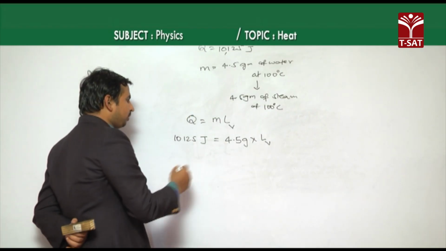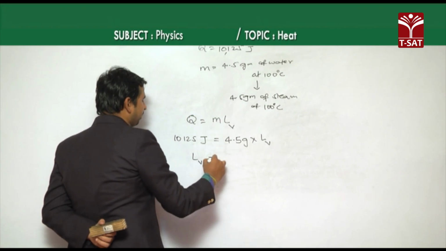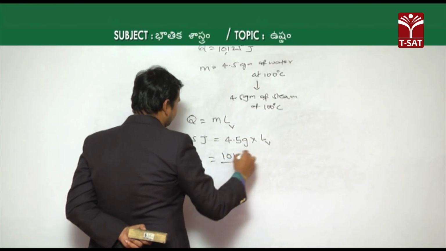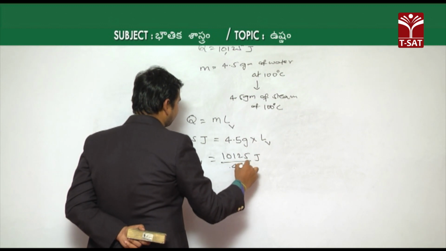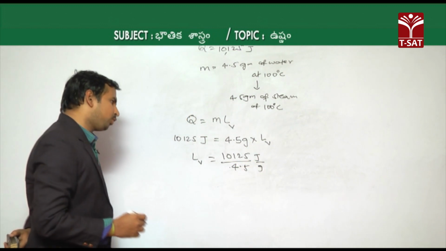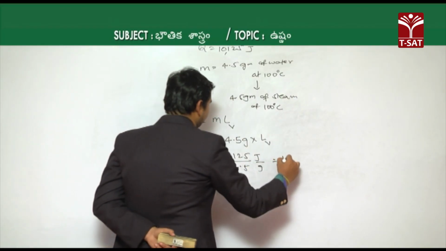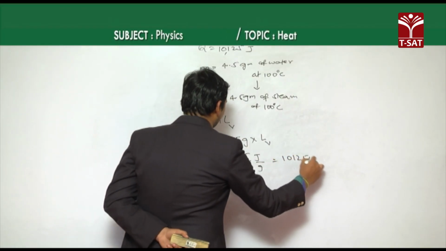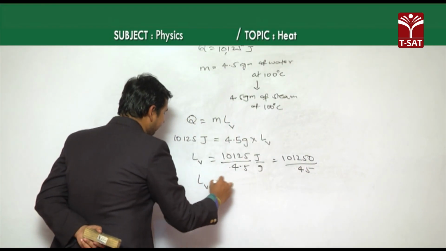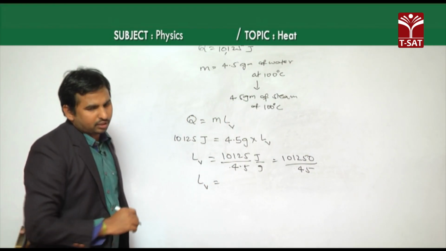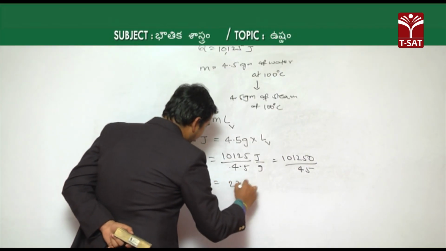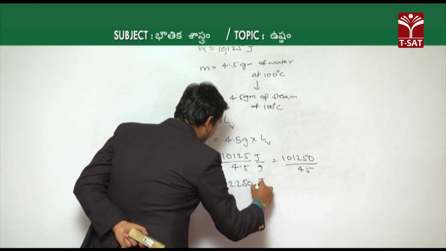From this we can write the latent heat of vaporization is equal to 10,125 joules by 4.5 grams. So 10,125 by 4.5 is equal to 101,250 by 45. Finally, if you calculate, you will get the latent heat of vaporization as 2250 joule per gram.